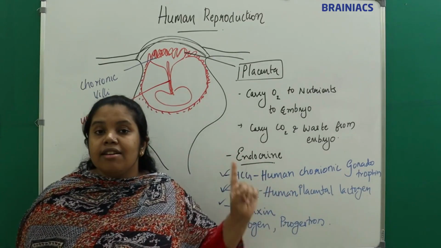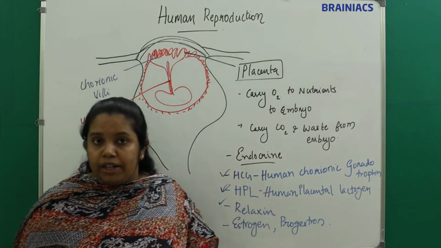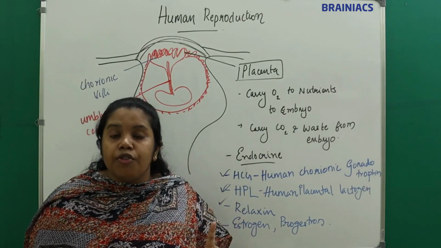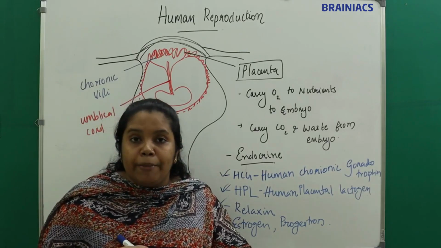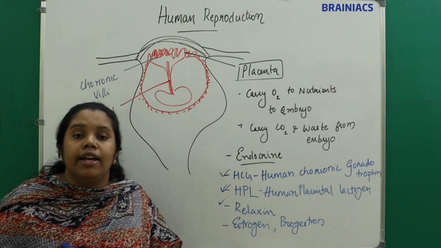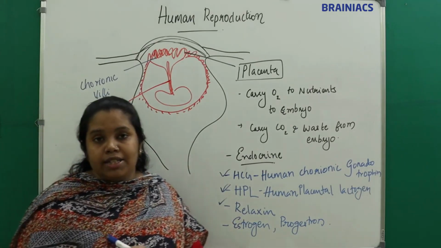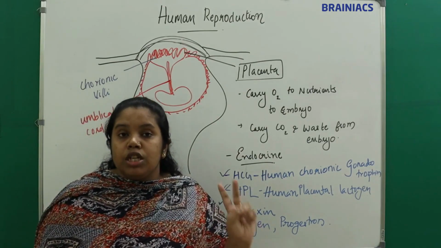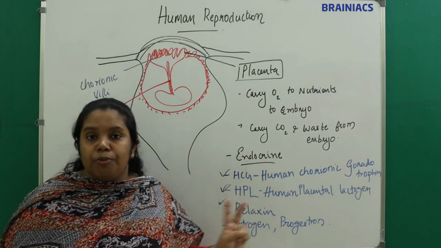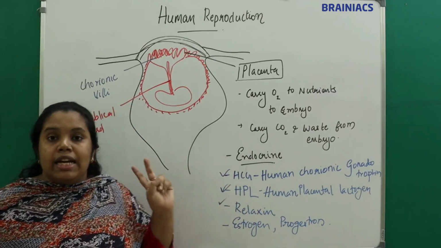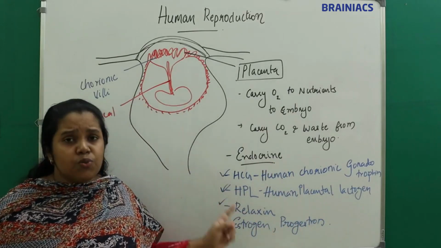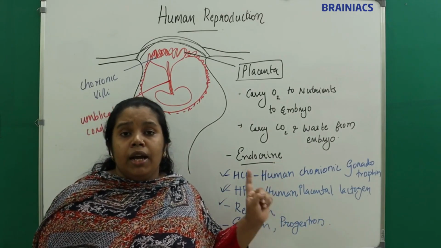Why do we need increased levels during pregnancy? Because that is needed for the developing embryo as well as for maintaining pregnancy.